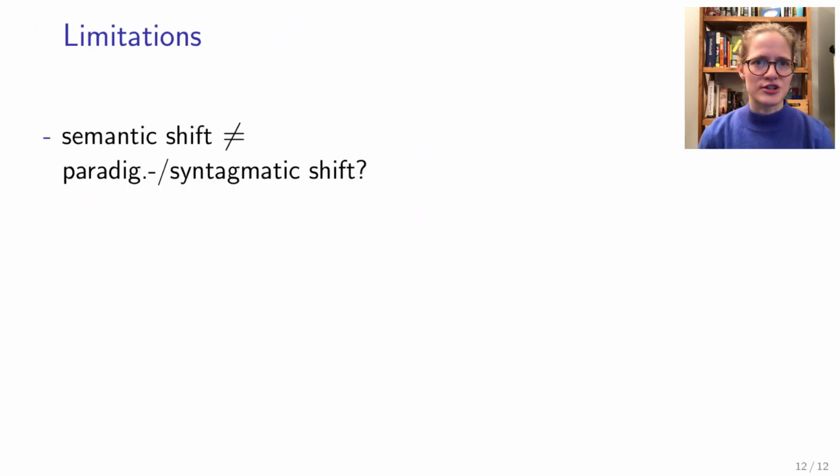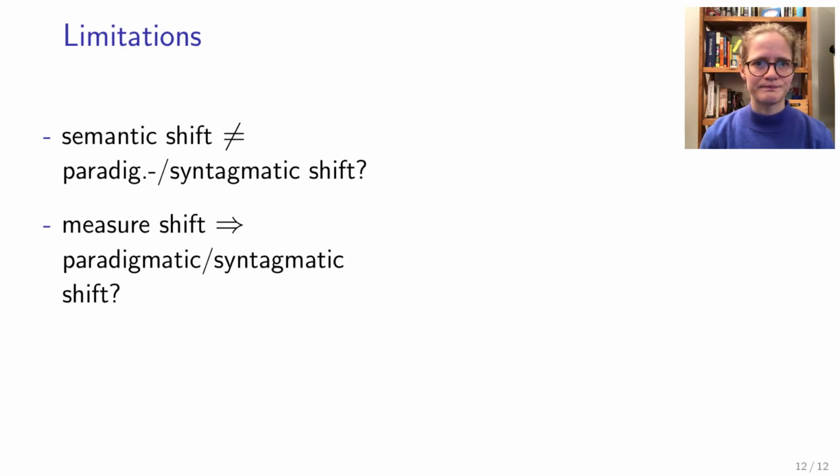There are some limitations mentioned in our paper, but let me here put the focus on just 2 of them. First, you might say that semantic shift is not the same as paradigmatic and syntagmatic shift. And more interestingly, paradigmatic or syntagmatic shift is no subset of semantic shift. With our definitions of semantic shift, we would, for example, capture seasonal changes of the word Christmas in December versus March, which are arguably not really displaying semantic shift. But on the other hand, might also be interesting to explore.